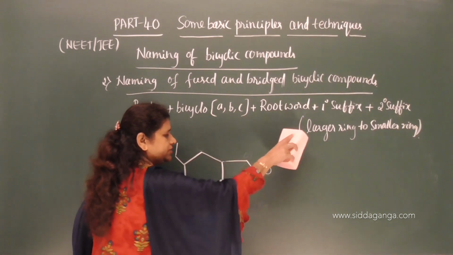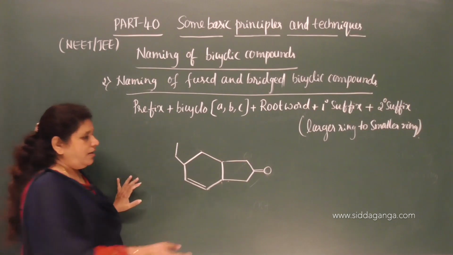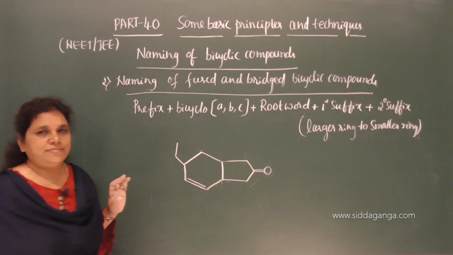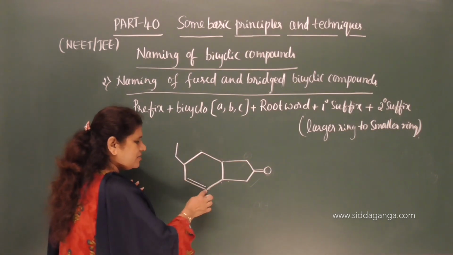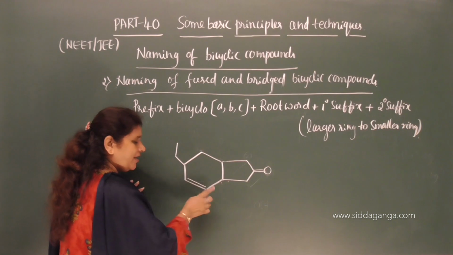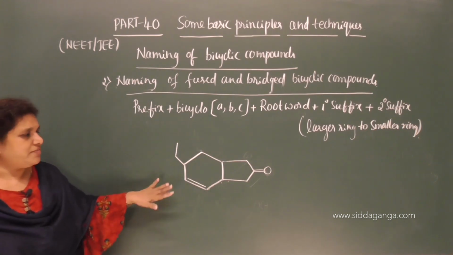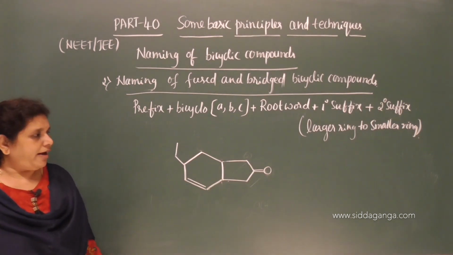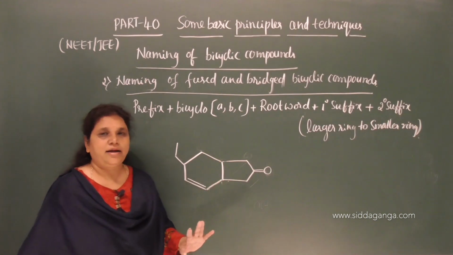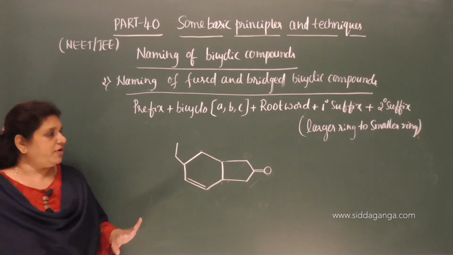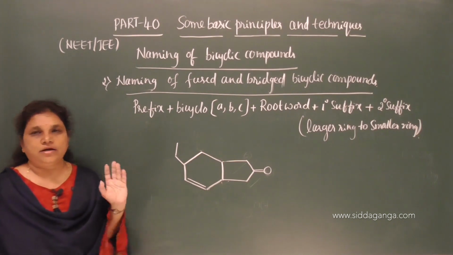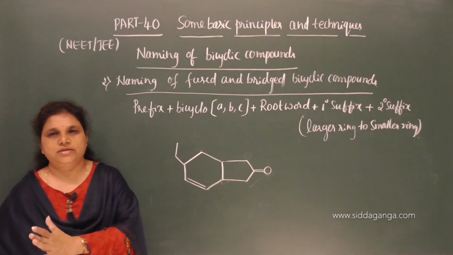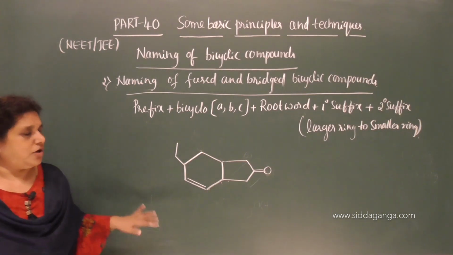We need to follow this rule and see here, this is the smallest ring containing only 3 carbon atoms in a path, but this is the longest path, larger ring containing 4 carbon atoms. In this case we have to number first the larger ring and then the smaller ring, and even though the smaller ring contains the functional group, we cannot violate that rule, that is larger ring to the smaller ring, or longest path to the shortest path.